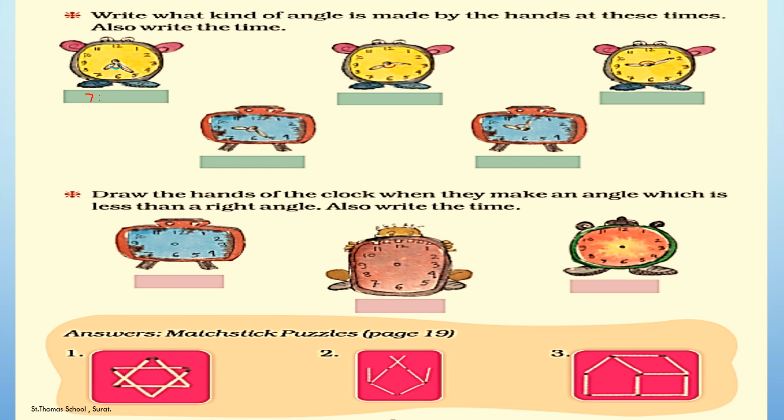So, here you have to write like this: 7:25 the time, and which kind of angle is this? Yes, it is an acute angle.